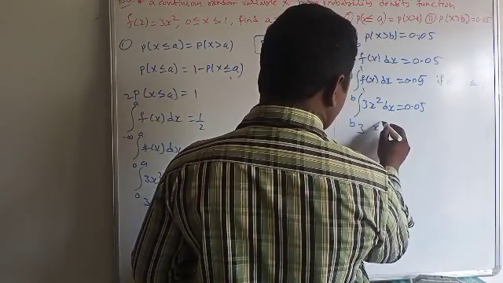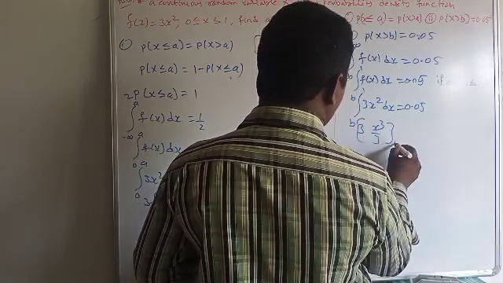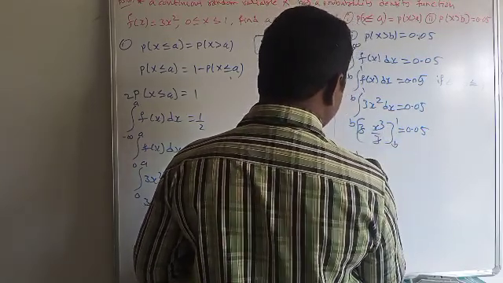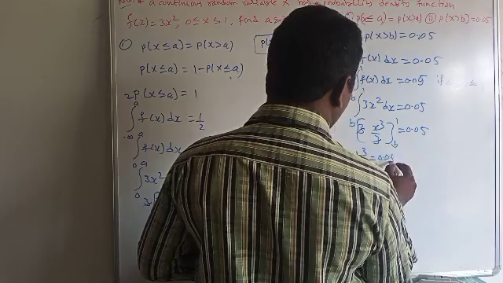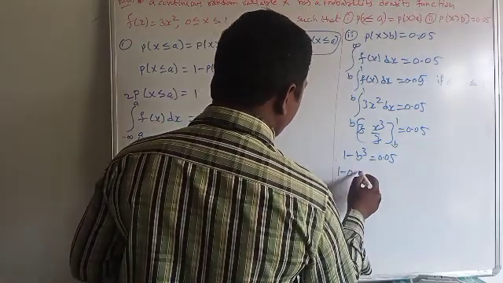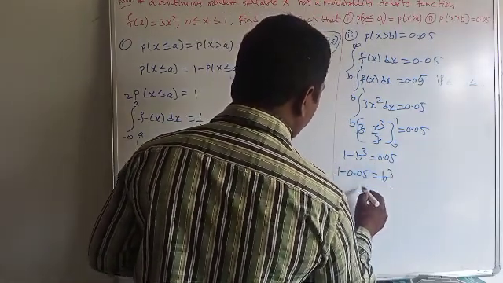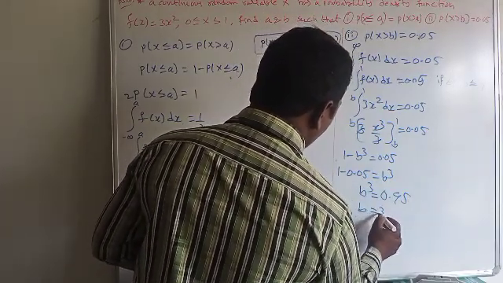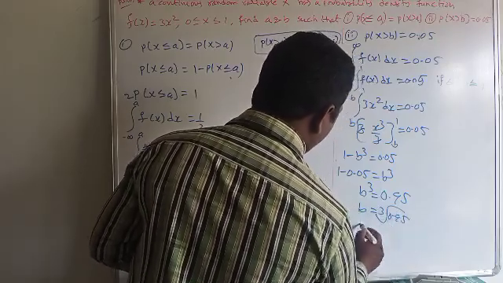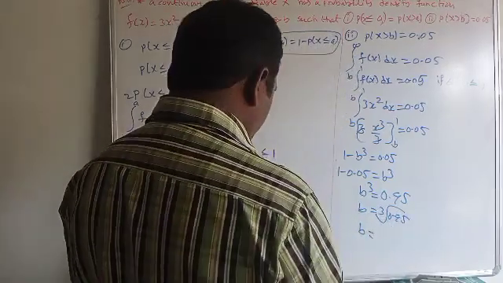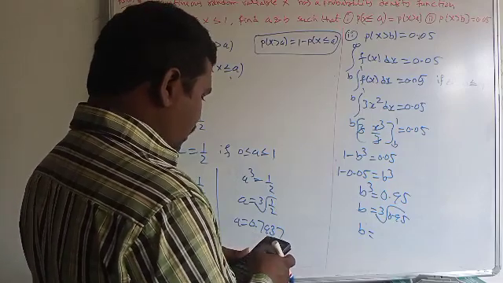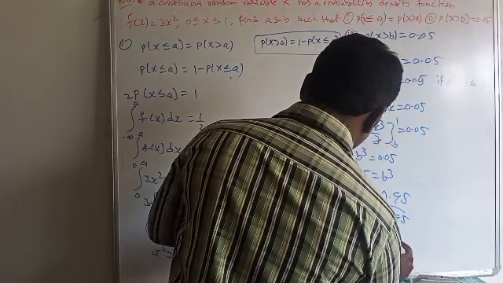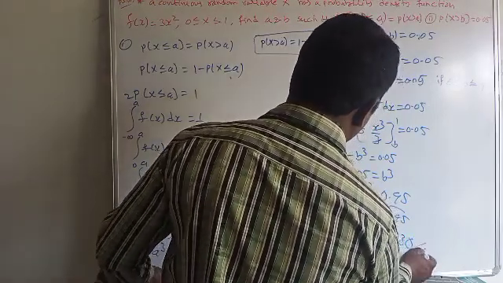3 is constant, x square integrates to x cube by 3. The limits vary from b to 1, equal to 0.05. The 3 cancels, we apply the upper limit: 1 minus b cube is equal to 0.05. And so 1 minus 0.05 is equal to b cube. Then b cube is equal to 0.95, and b is equal to cube root of 0.95. What is the cube root of 0.95? This is 0.9830. That's all.